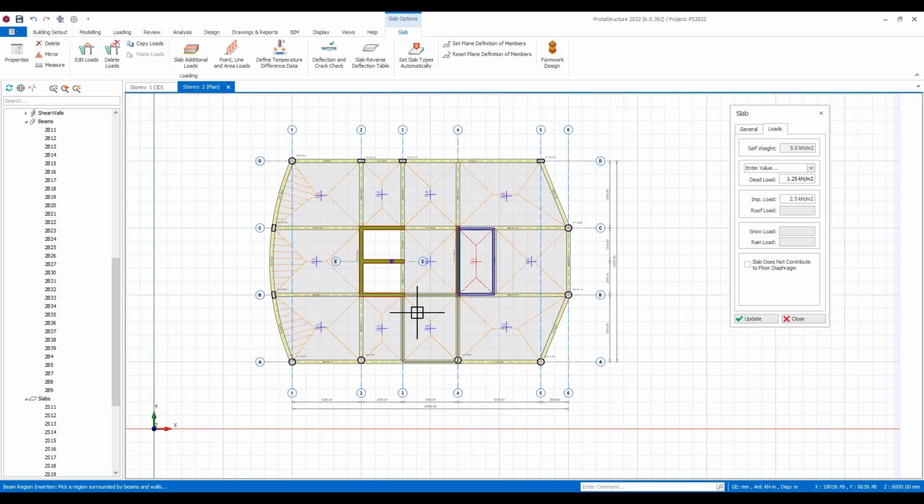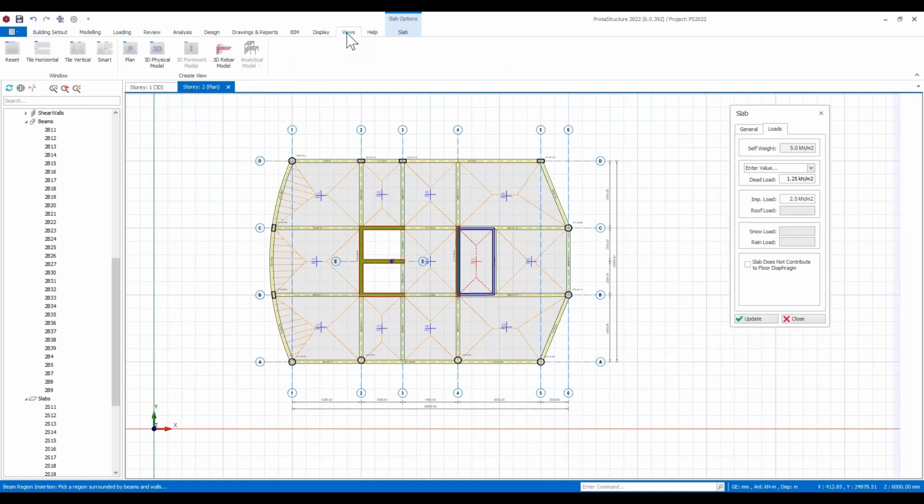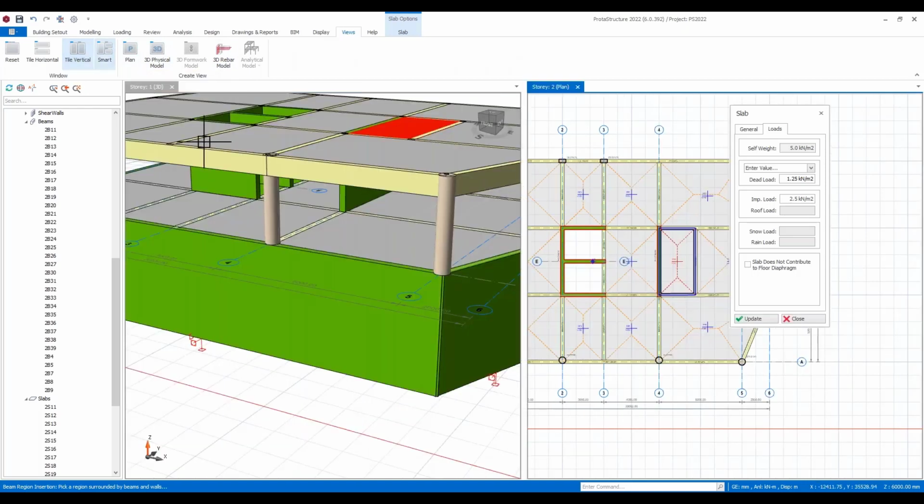Now I'm going to switch so that you can see what I'm doing both in plan as well as in 3D.